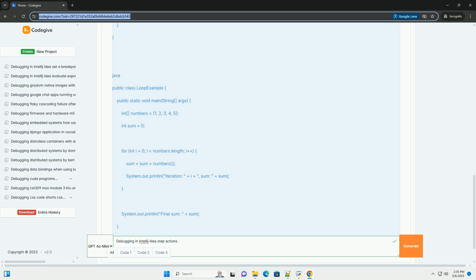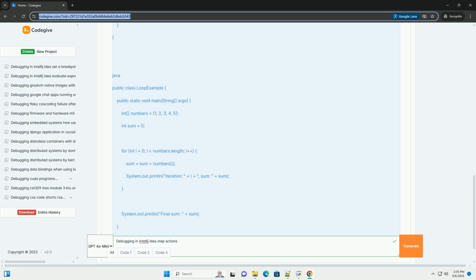1. Select an expression: select the expression in the editor, for example x + y. 2. Evaluate expression: right-click and select Evaluate Expression, or press Alt+F8. 3. View the result: a dialog will appear showing the result of the expression. You can even execute code snippets in the Evaluate Expression window.